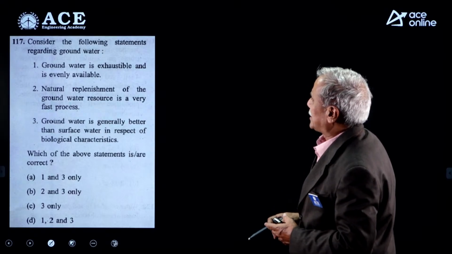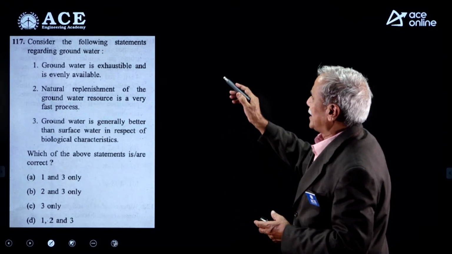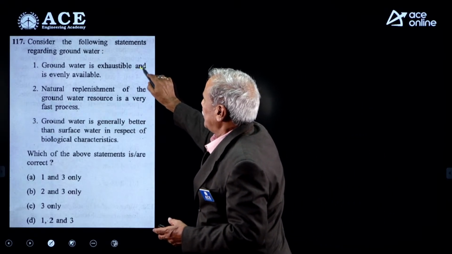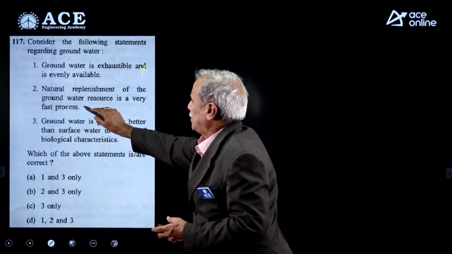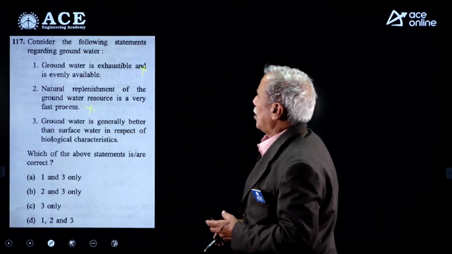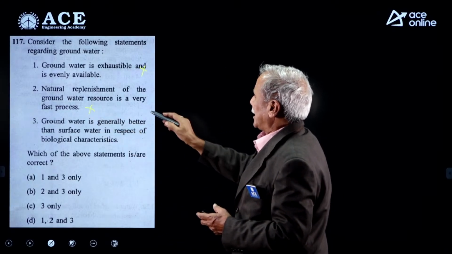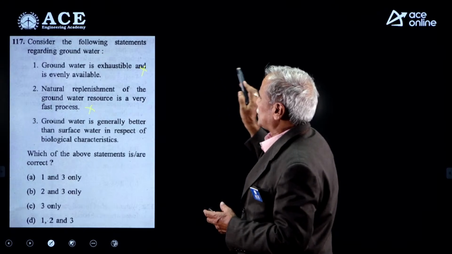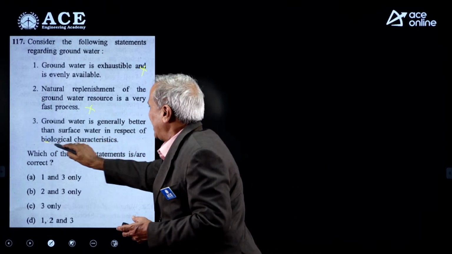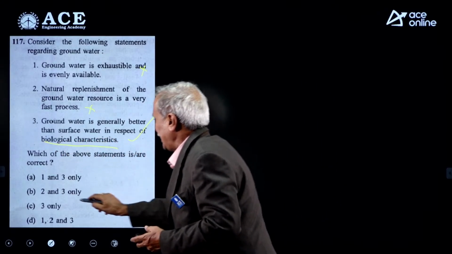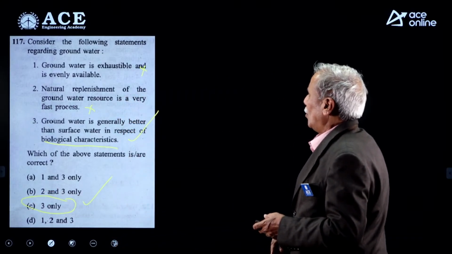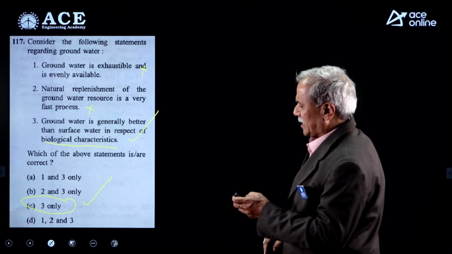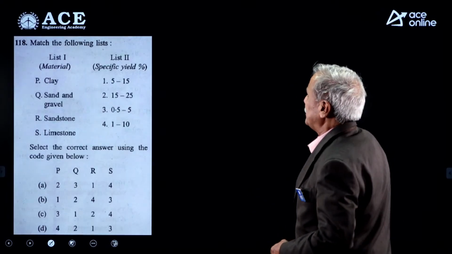Consider the following statements regarding groundwater. Groundwater is exhaustible, wrong. Natural replenishment of groundwater source is very fast, wrong, that is a slow process. Groundwater is generally better than surface water in respect of biological characteristics. Only 3. Only 3 is the right option. So for question 117, answer C is the right option.